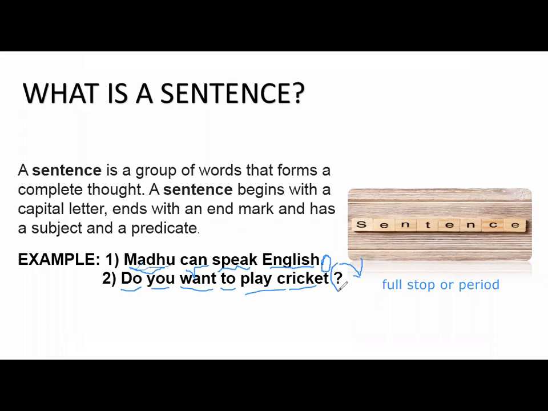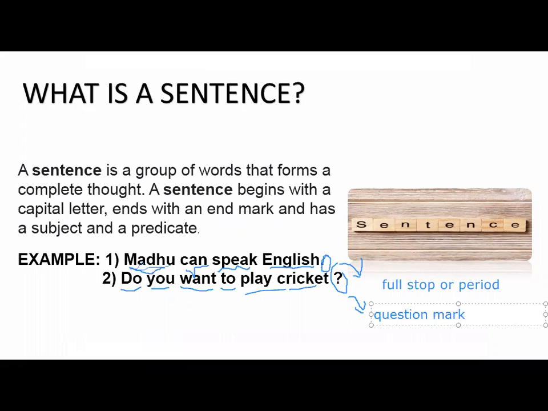And here the end mark is this, which we can say is a question mark.